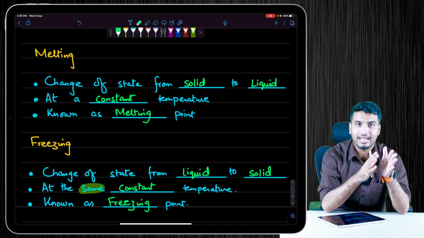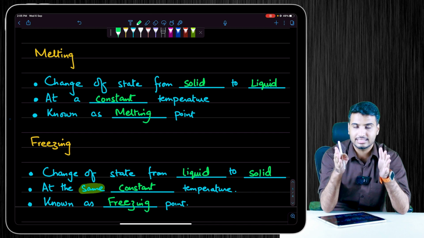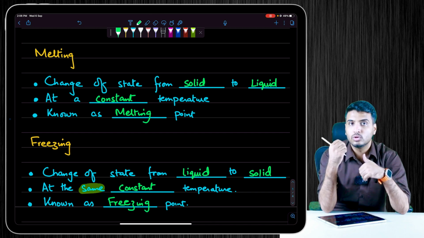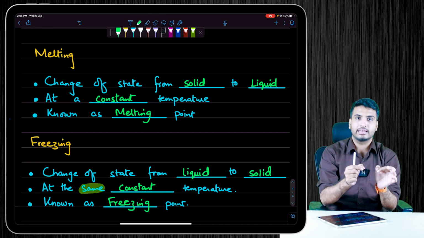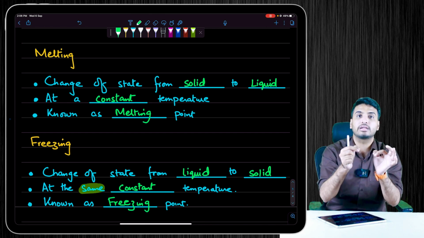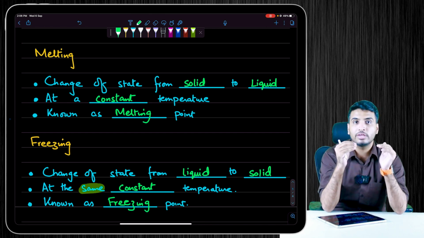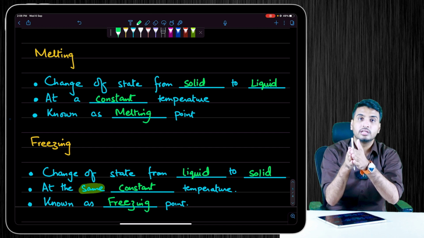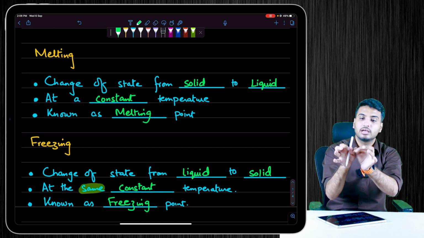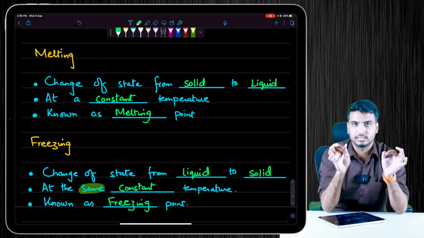Celsius. If ice is melted at 0 degrees Celsius and converted into water, what happens if we need to freeze that water again? We will lower the temperature, and at 0 degrees Celsius it will start converting into ice.